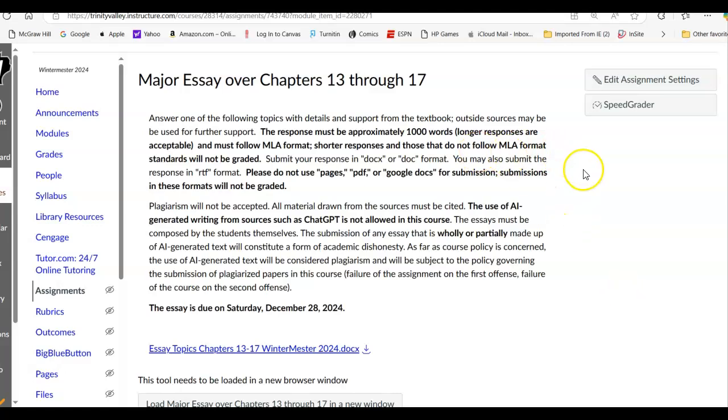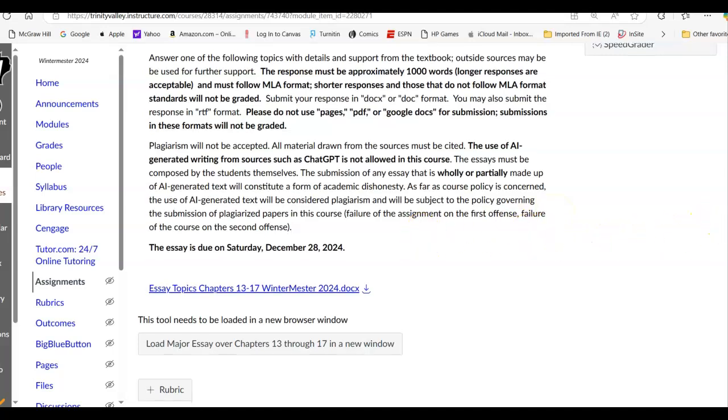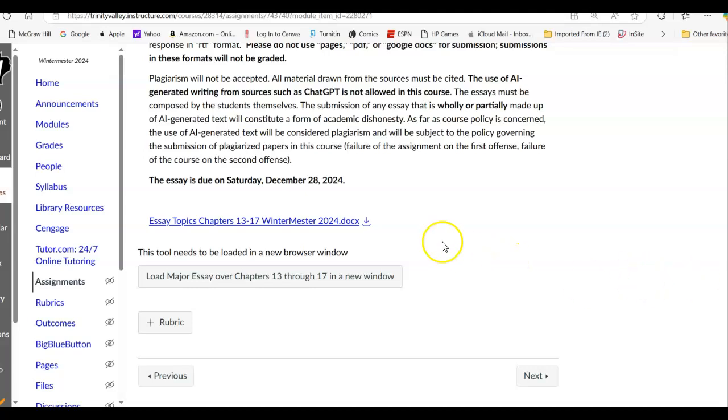You're going to use the textbook and probably also outside sources. Again, do not plagiarize. Do not use AI sources to generate your essay. Please do not do that. And again, the essay topics are here.